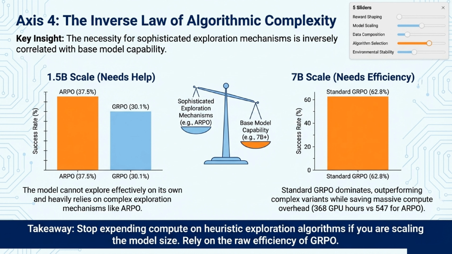Axis 4 highlights an interesting inverse law regarding algorithmic complexity. The necessity for sophisticated exploration mechanisms is inversely correlated with base model capability. The 1.5B scale needs help, relying heavily on complex exploration algorithms like ARPO to boost success. But at the 7B scale, the model needs efficiency. Standard GRPO completely dominates here. The takeaway? Stop expending compute on heuristic exploration algorithms if you are scaling the model size. Rely on the raw efficiency of GRPO instead.